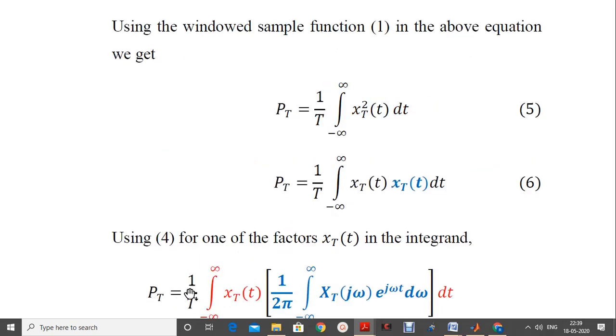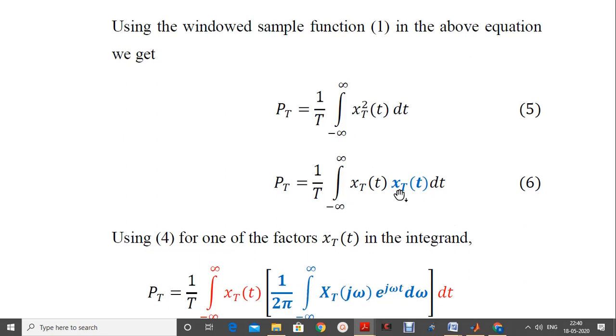Therefore P_T is equal to 1/T, integration between minus infinity to plus infinity, x_T(t) in red color. Till this point we have the first term, and the remaining second term, that is x_T(t), its inverse Fourier transform, is enclosed within the square braces, given as 1/2π integration from minus infinity to plus infinity of X_T(jω) e^(jωt) dω.